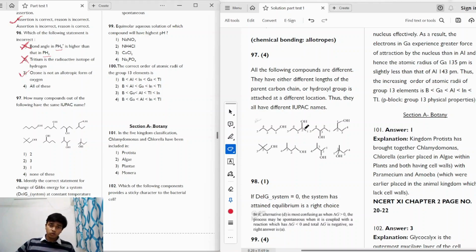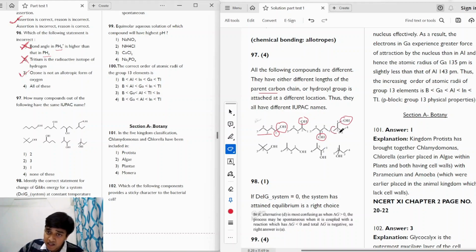So if we take a close look at these compounds, if we start naming the parent carbon chain, we'll see that each has a different length of the parent carbon chain, or the hydroxyl group is attached at a different location. Here the hydroxyl group is at carbon 1. Here the hydroxyl group is at carbon 2. Here it is at 3 and here it is at 1, but the numbering is different, right?